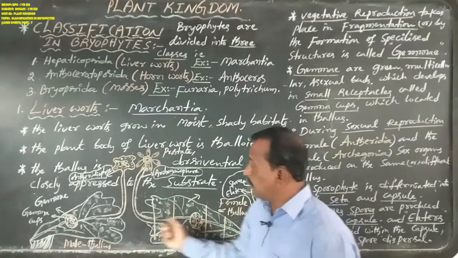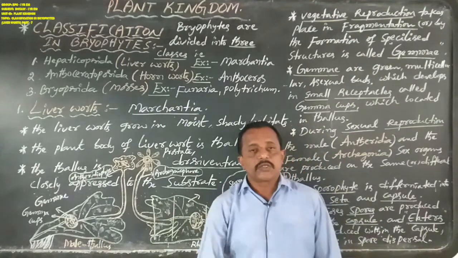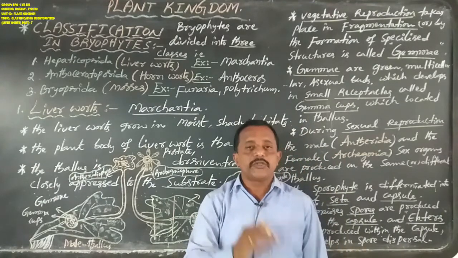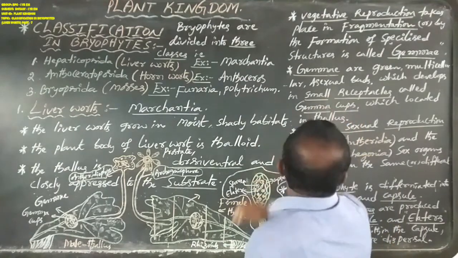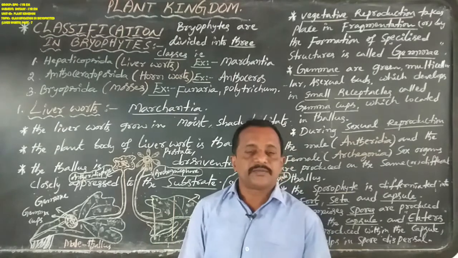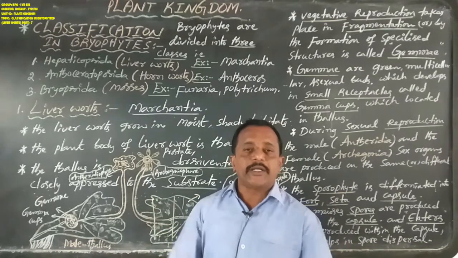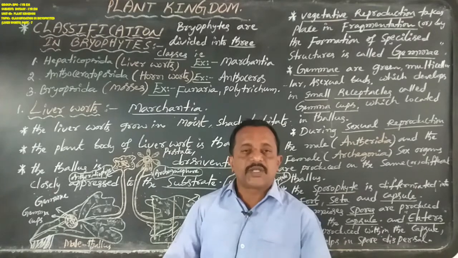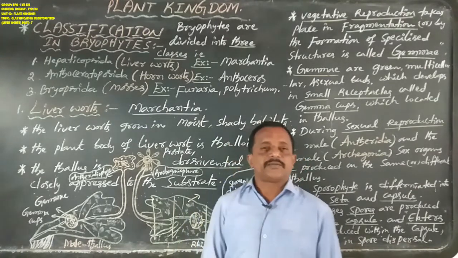That is called gemma. These gemma cups are used in vegetative reproduction. Several gemmae and gemma cups are located in the thallus, Marchantia male thallus and Marchantia female thallus.